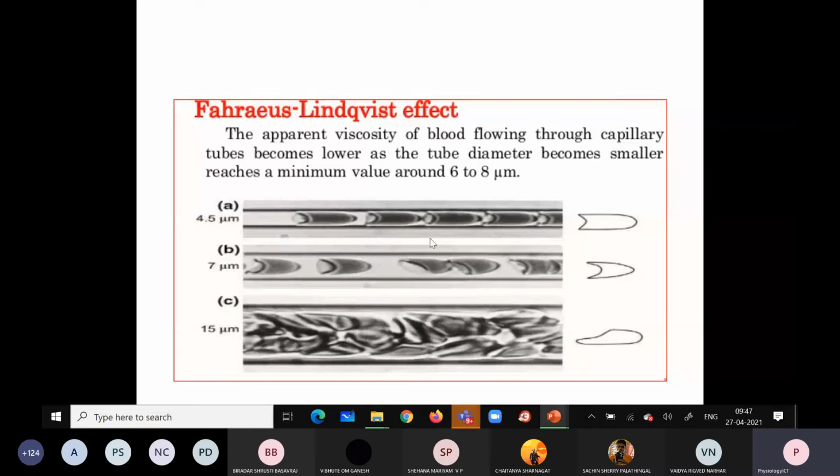It tells us about the relationship between the diameter, the viscosity, and the blood flow. You can see the diameters here: 15 micrometers, 7 micrometers, and 4.5 micrometers.